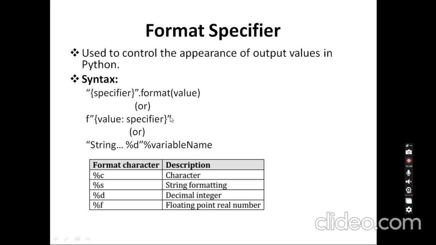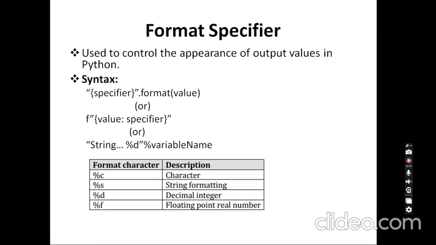The third one is a string where some data is given, in which I can use %D, and after the double quotation I give a %, and then pass the variable name which stores the values. With any one of these three formats, your output will look good.